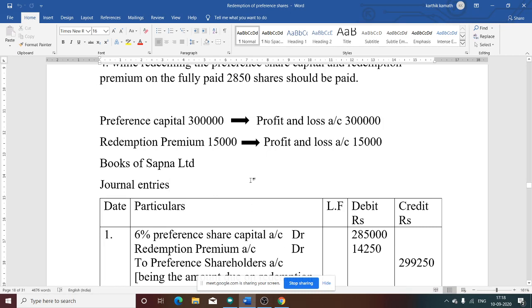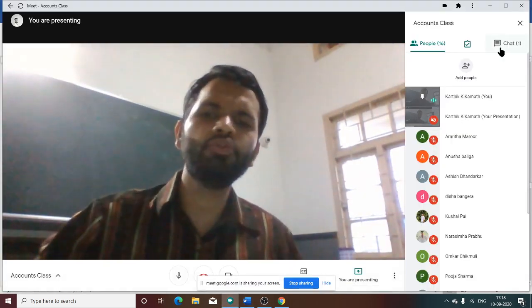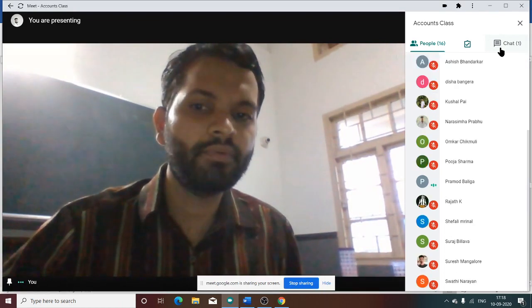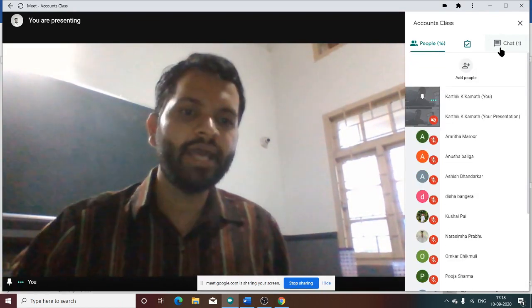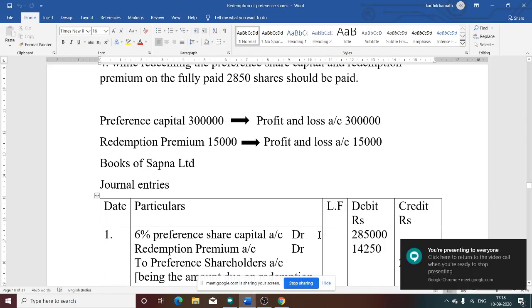But in the first journal entry, why have we taken 2,85,000? What is the reason? Why have we taken 2,85,000 instead of 3 lakh? Arrears. Yes, arrears are there. So we have taken 2,85,000. That is 3,000 minus 150.